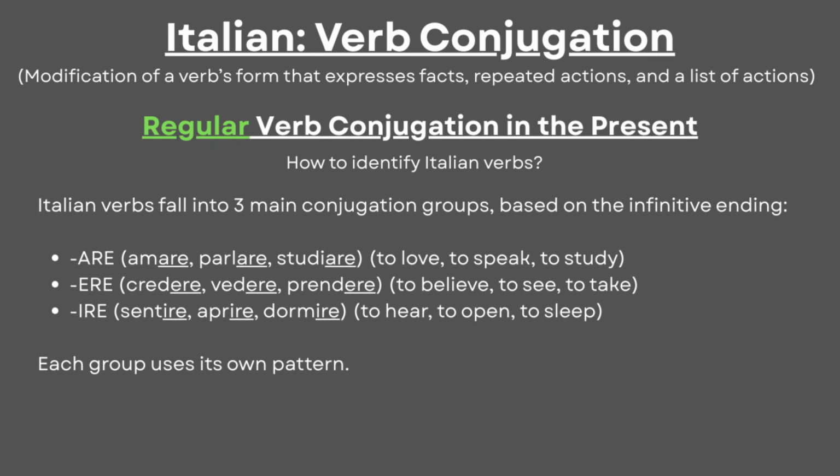So, Italian verbs always have an infinitive ending that falls into three categories: -are, -ere, -ire. Common verbs that fall into each category are amare, parlare, studiare, credere, vedere, prendere, sentire, aprire, dormire.